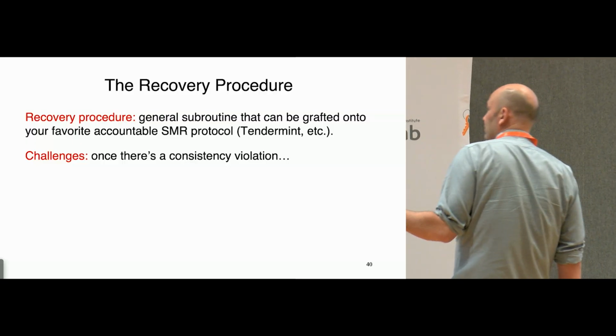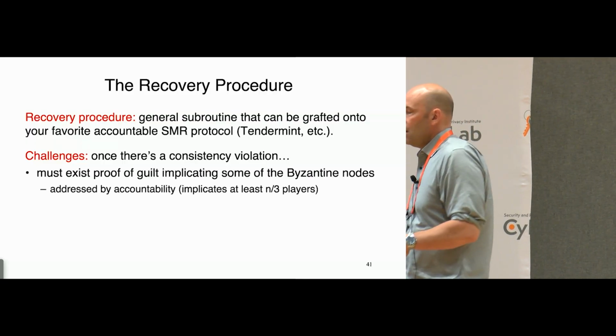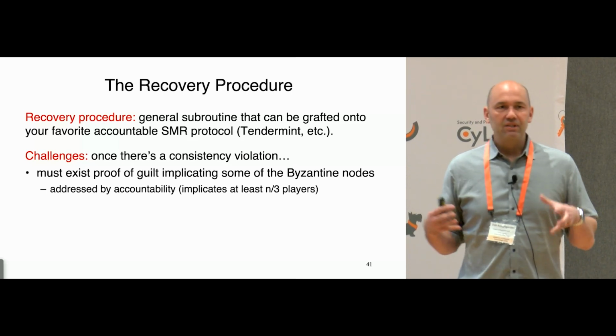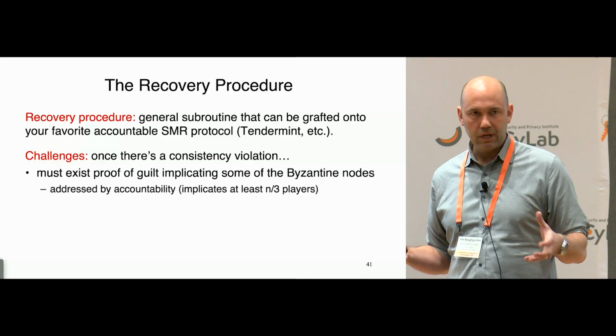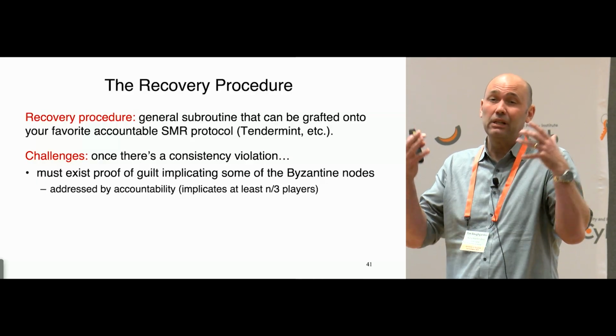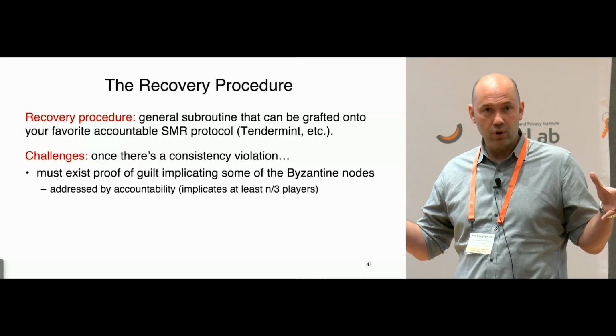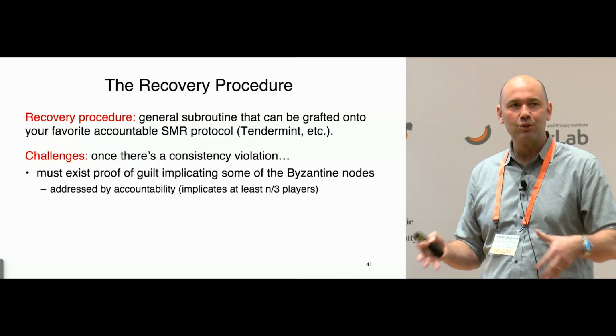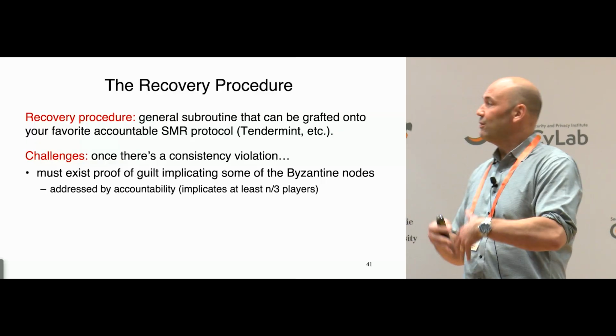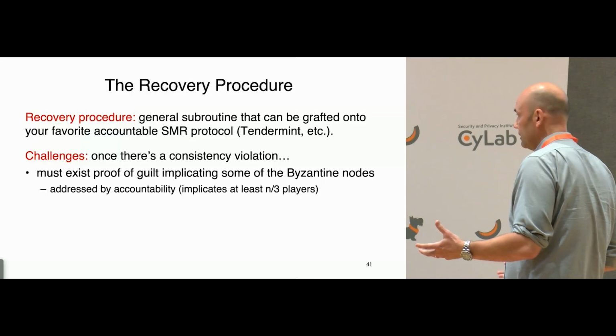What has to happen for recovery, okay? Well, first of all, the honest validators have to figure out at least some of the Byzantine validators responsible, so that they can basically ignore those validators going forward. Otherwise, the Byzantine validators will just be able to keep creating consistency violations over and over and over again. So you have to figure out some of the responsible parties.